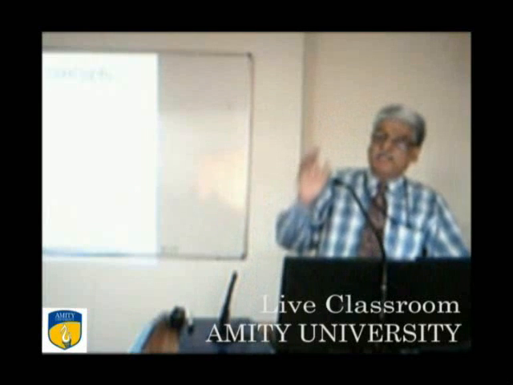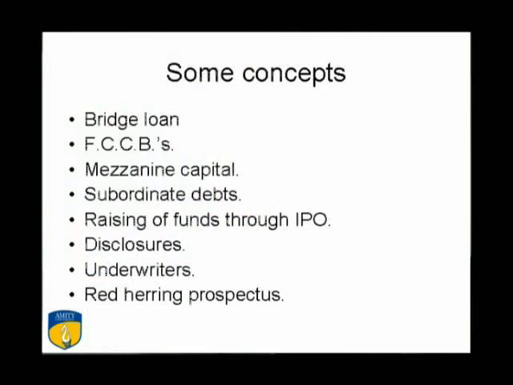FCCB is foreign currency convertible bonds. So I am issuing a foreign currency convertible bond if I am an Indian company. I am raising funds from America or Europe. I am giving a commitment to the subscriber to my foreign currency convertible bond that you will get a coupon rate of, say, 2.5% for the first 5 years.